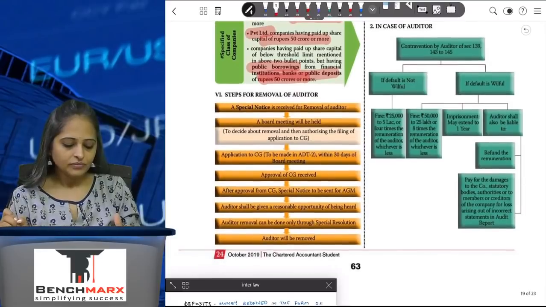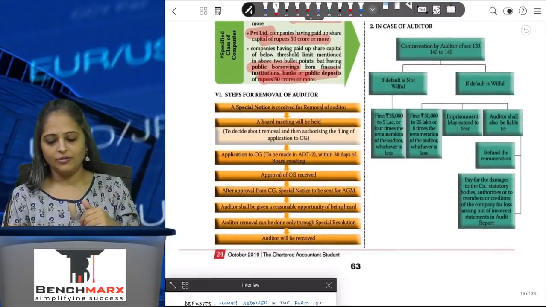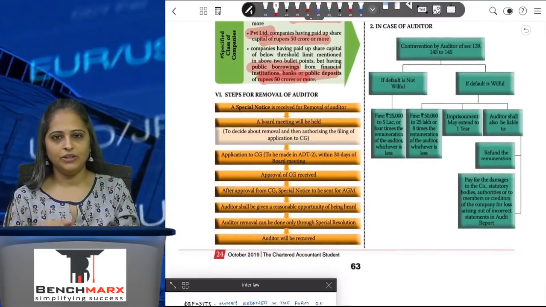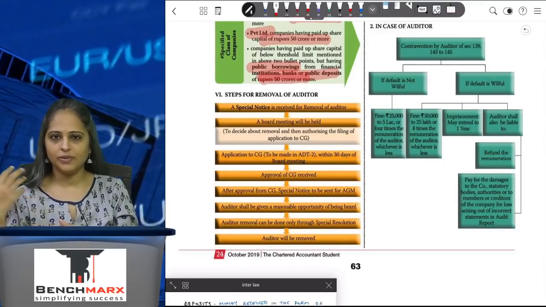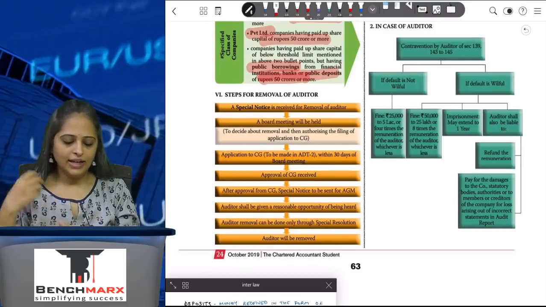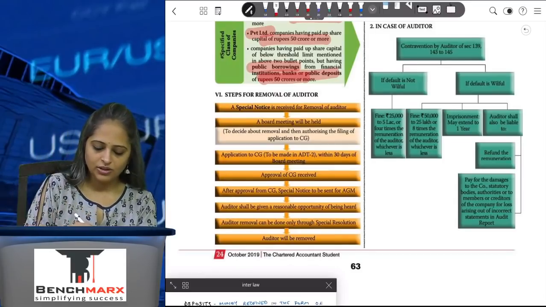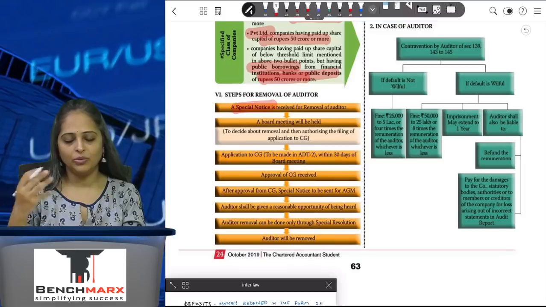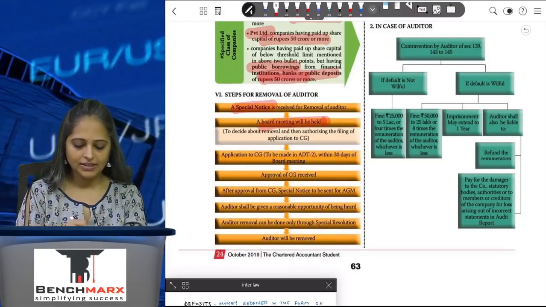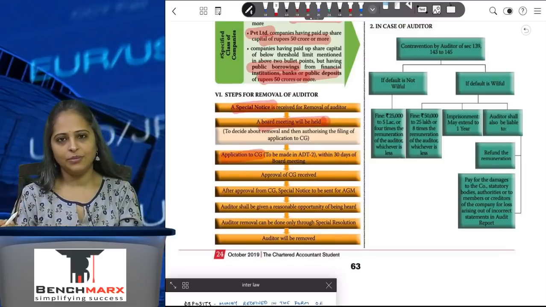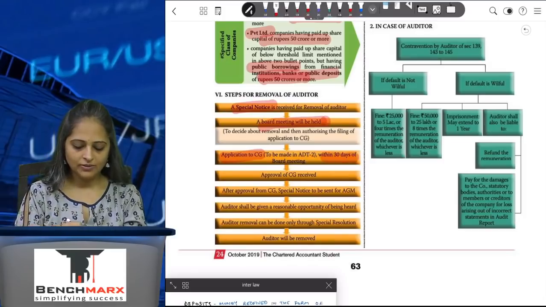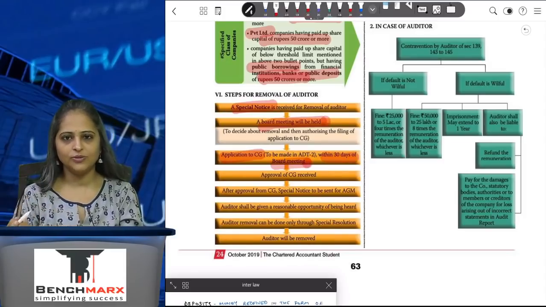Okay. Now steps for removal of auditor. If I feel at any point of time that the auditor is not the perfect auditor for the company and we need to remove the auditor under special scenarios only, then I will have to give a special notice for the removal of the auditor. A board meeting will be held and the matter will be discussed. An application will also have to be made to the central government within 30 days of the board meeting saying that we want to remove the auditor.